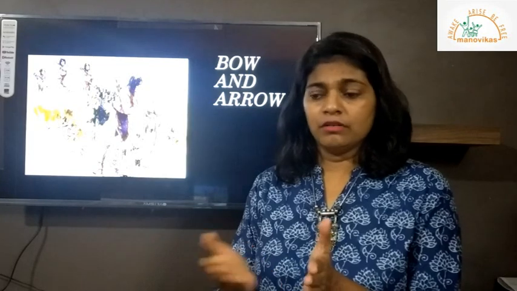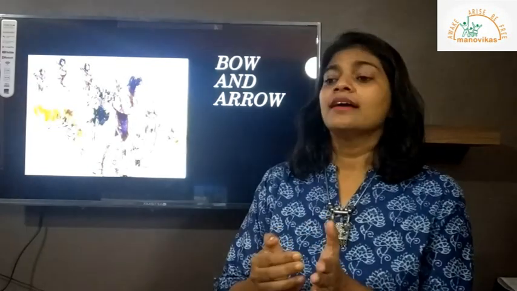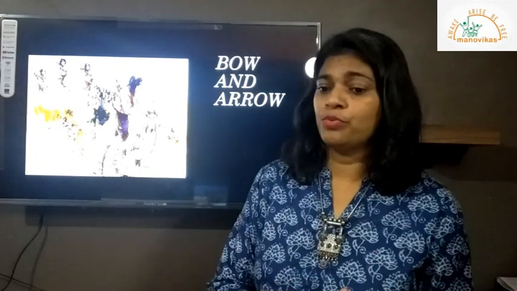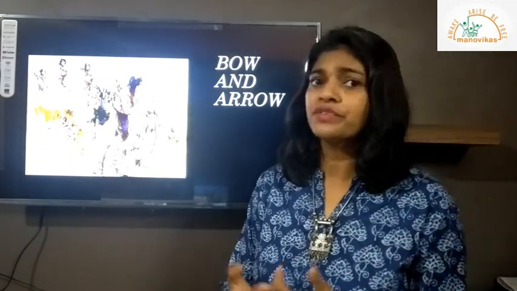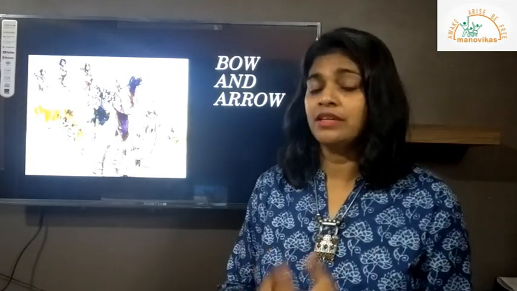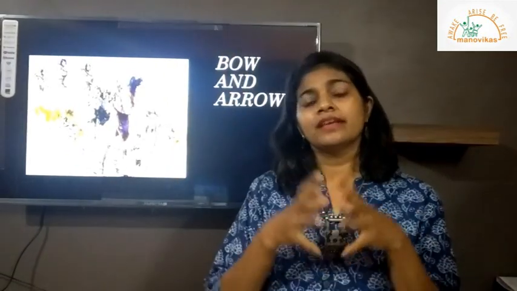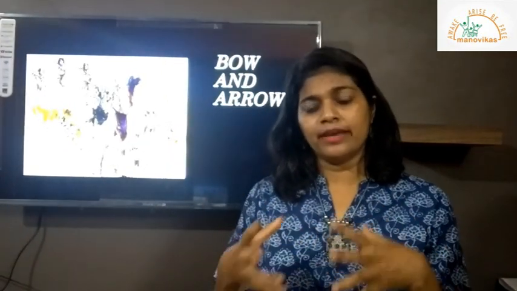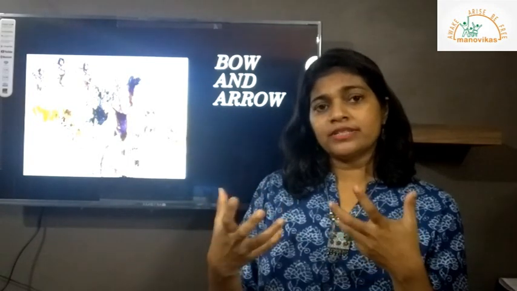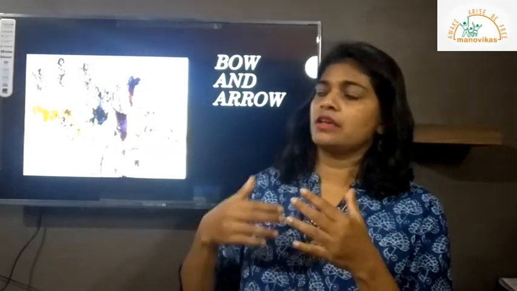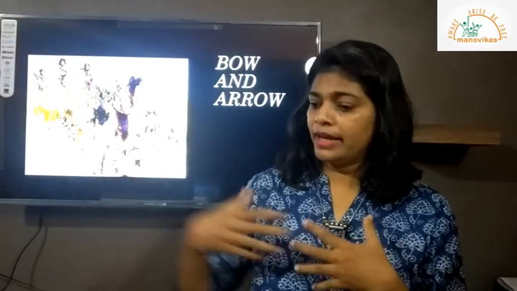And bow and arrow. Now as we all know, even archery is one of the important sports nowadays. It is also part of the Olympics. So archery was in fact a very old sport, but of course at that time it was not a sport, it was a need. It was used for hunting, for day-to-day life. If you go back to the old stories, they mention bows and arrows. Now these bows and arrows would help them kill animals which were probably moving very fast and were at a distance.